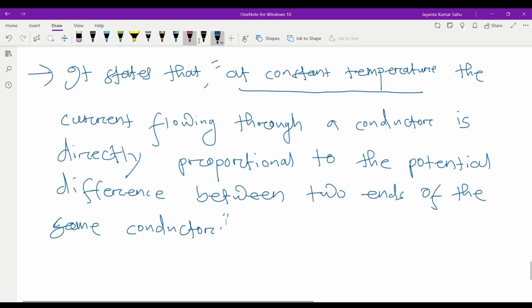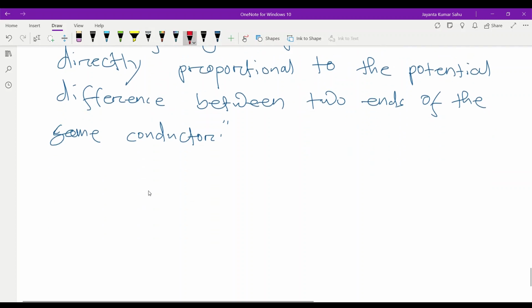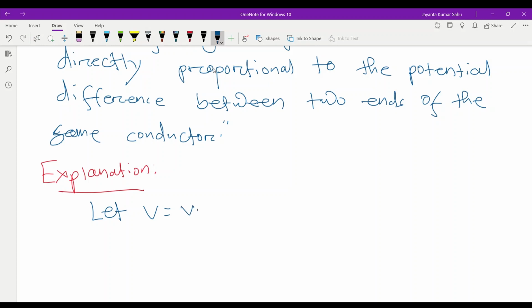Then we discuss the explanation part. Let V equal the voltage or potential difference across the conductor. Unit is volt.